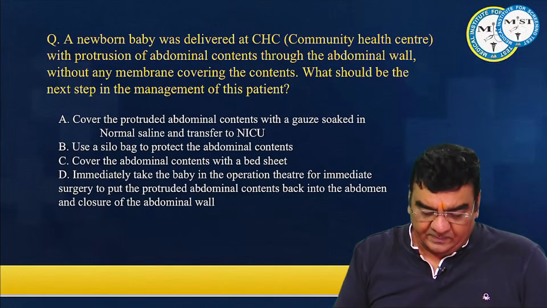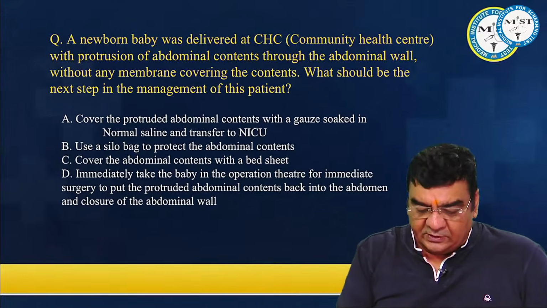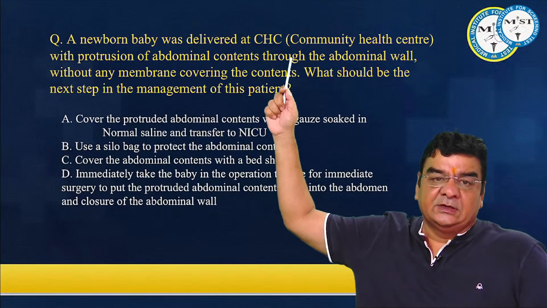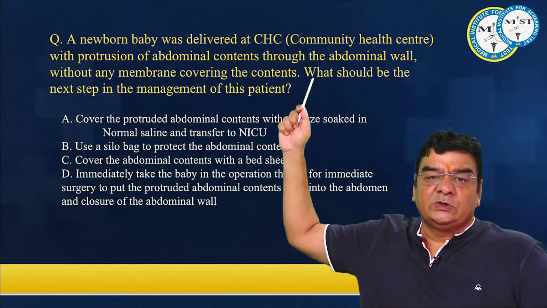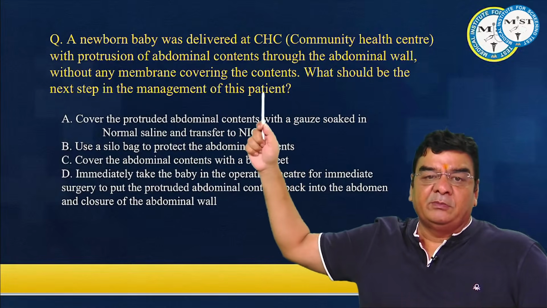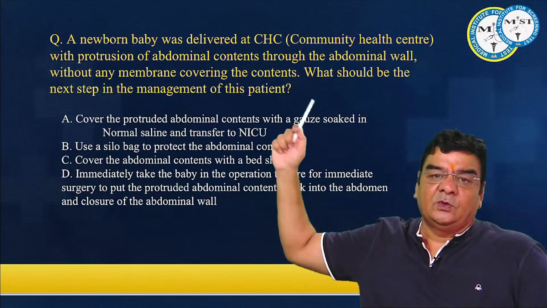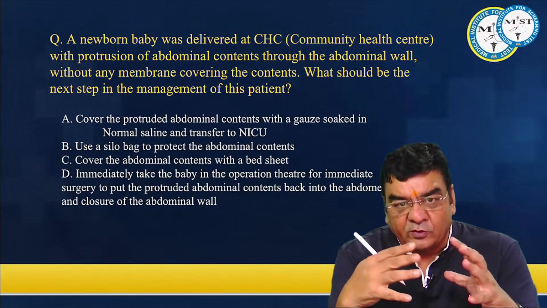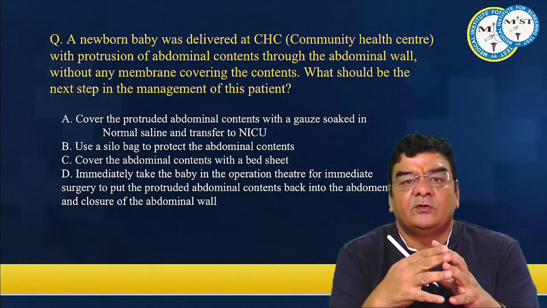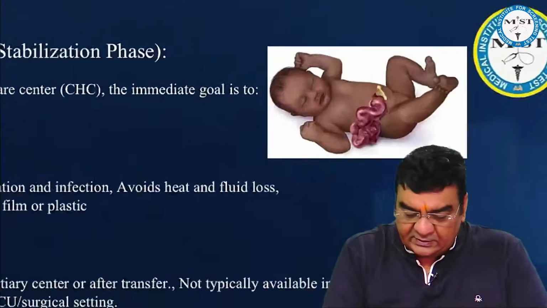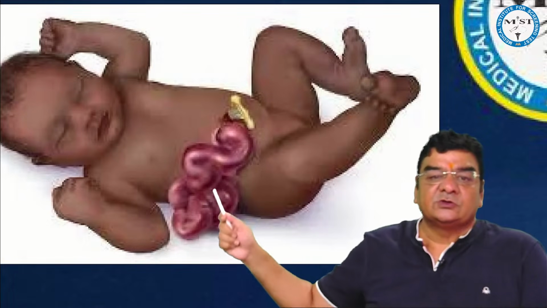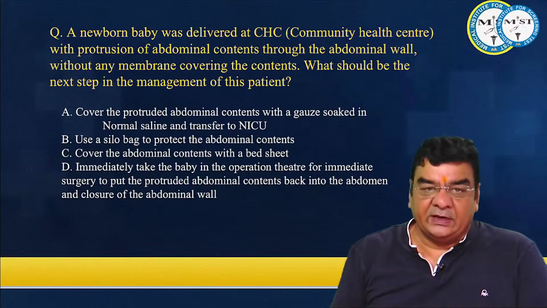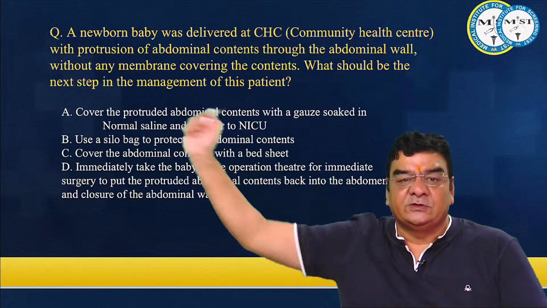Now another question. This was an interesting question wherein a newborn baby was delivered at a community health center with protrusion of abdominal contents through the abdominal wall without any membrane covering the contents. This story, protrusion of the abdominal contents without any covering, would be a case of gastroschisis.